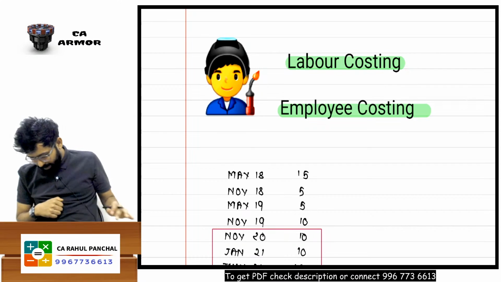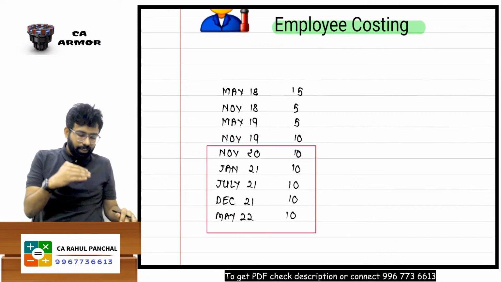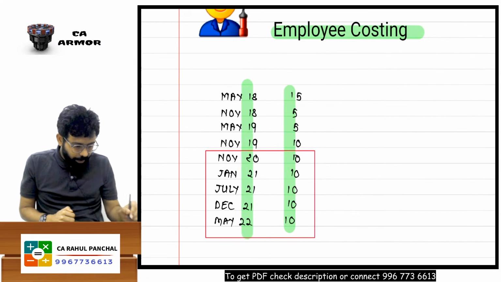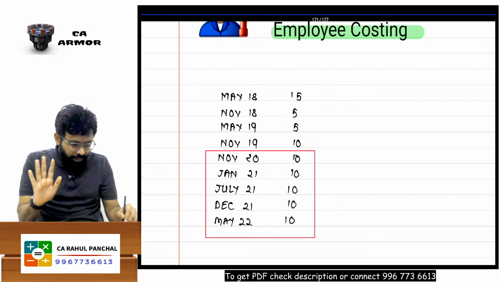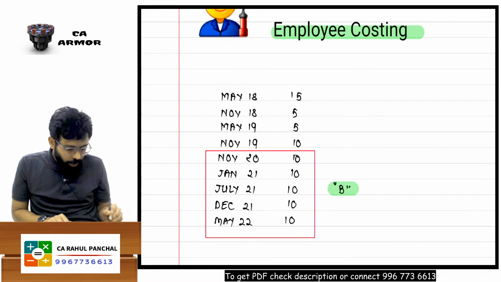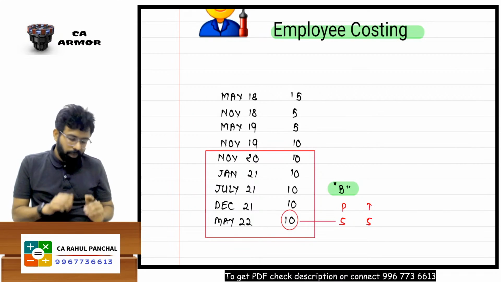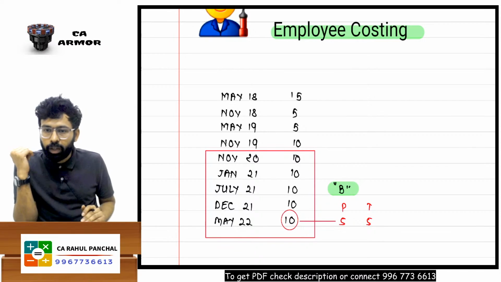Now, if you see this over here, you can see this question came in the exam for this many marks from this chapter. I can say this is an important chapter, but not that important, B category. Why B category? Because out of 10 marks, sometimes a 5 mark question is practical and a 5 mark question is theory. That is why I have given this as B category, but it is important.